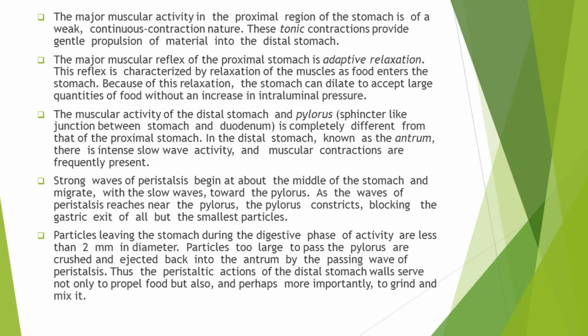These frequent muscular contractions are due to frequently produced action potentials within the distal stomach. So these strong muscular contractions cause strong waves of peristalsis.